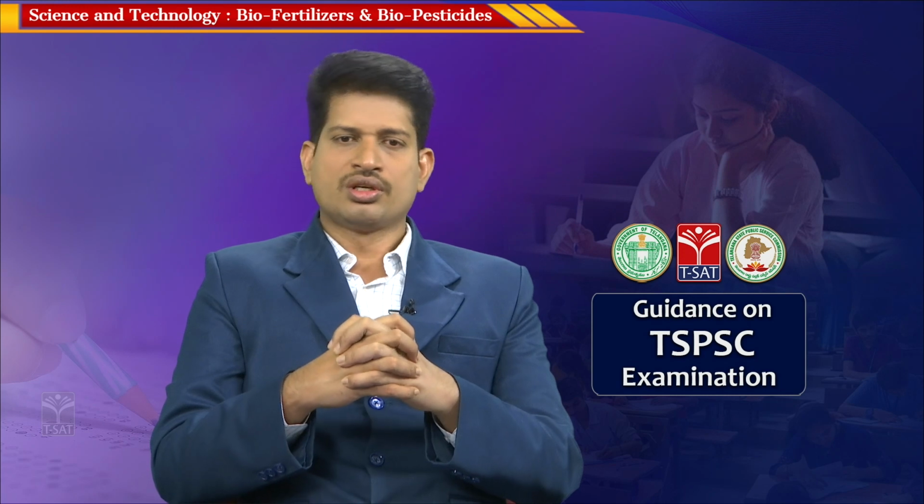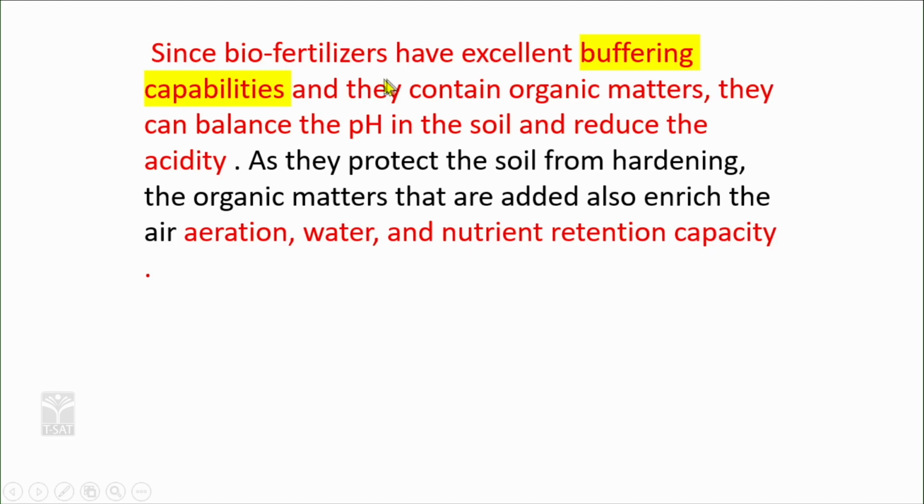So, these biofertilizers and biopesticides are helpful especially in drought management and soil-borne diseases, and also prevent damage to the natural soil, so that the essential soil organisms are preserved to maintain the soil quality. Since biofertilizers have excellent buffering capabilities and can contain organic matter, they can balance the pH in the soil and reduce the acidity.